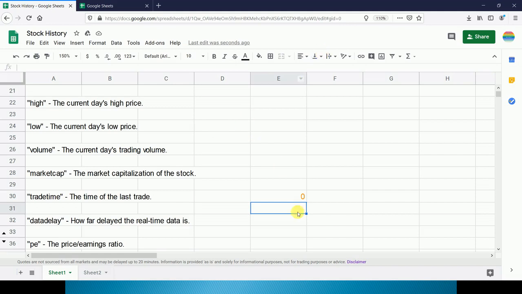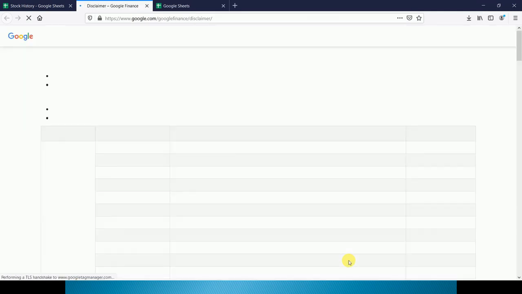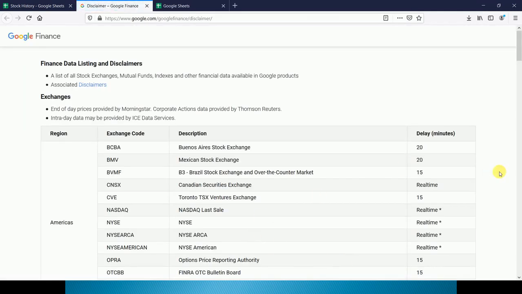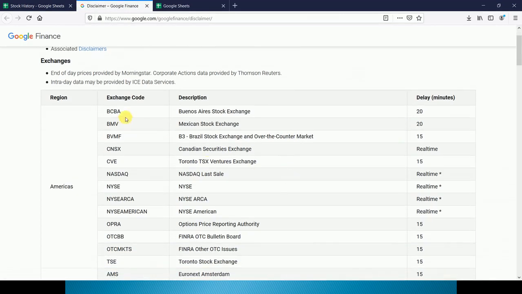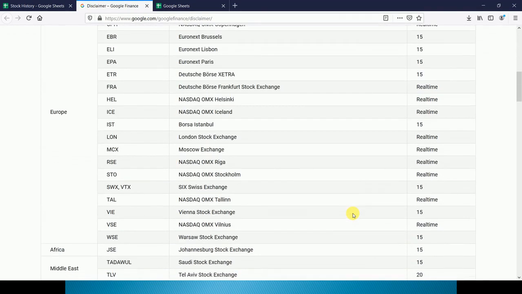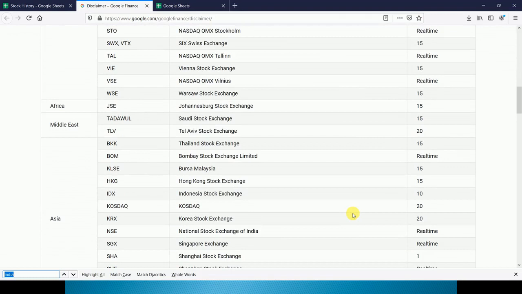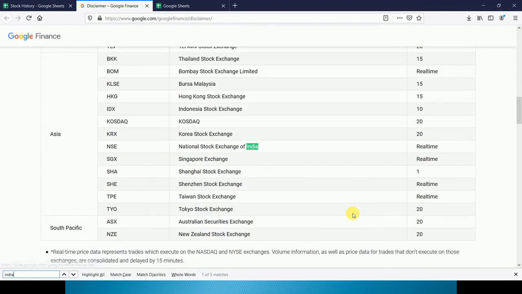So if you see here, this disclaimer is there. If you click on this, this will give you the information of the data delayed in minutes for different countries. You can see in this Mexican stock exchange, data delay is 20 minutes. For Brazil, it is 15 minutes. For National Stock Exchange, it is real time. And similarly, Bombay Stock Exchange, it is real time.